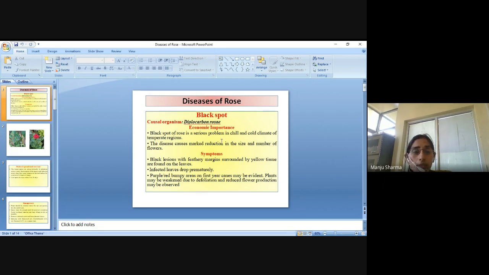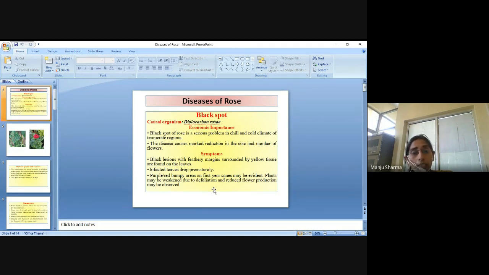So the symptoms are like, due to this disease, the size and the number of the flowers will be less. The symptoms are black lesions with feathery margins surrounded by yellow tissue, found on the leaves.